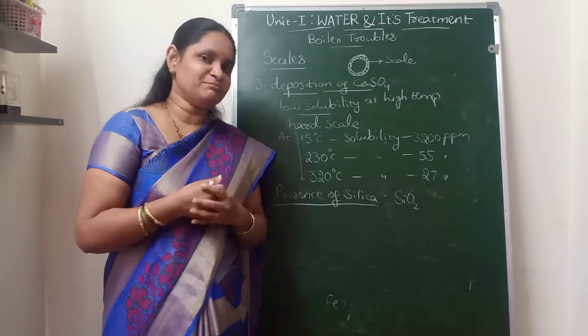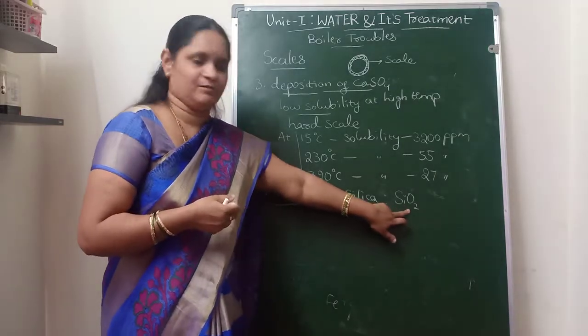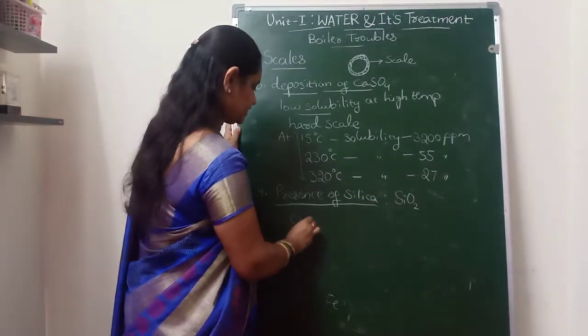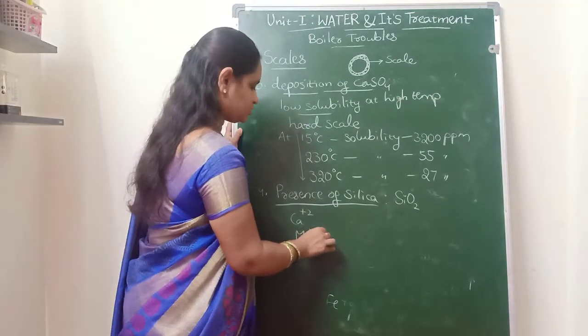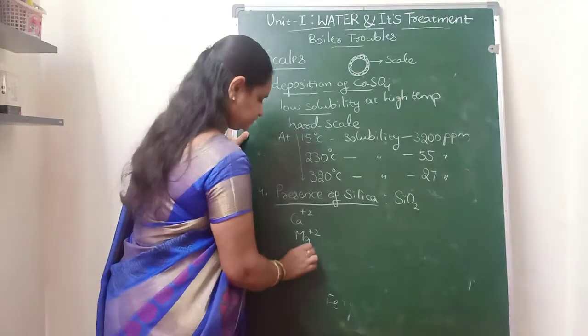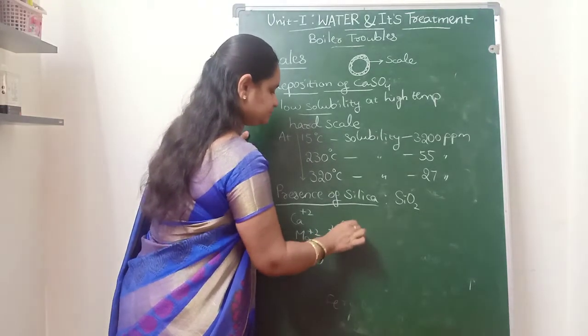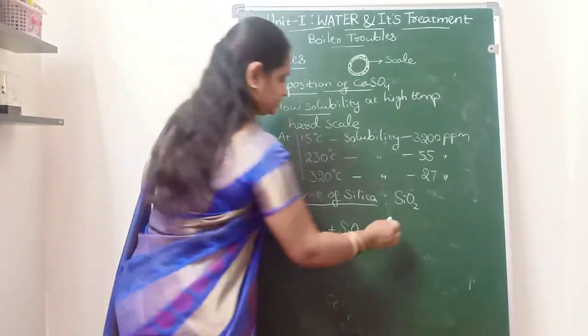And at the high temperatures and high pressures of the boilers, the minute particles of silica will react with the calcium and magnesium ions of the hard water. Now it will form calcium silicate.